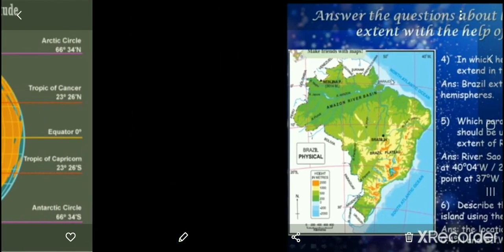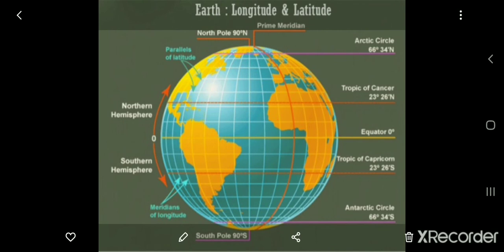So it is very important to understand the location of a place. Second is the extent of a region, and third one is the extent of a linear feature. Now we'll understand the important parallels and meridians. The next topic is what? The important parallels and meridians.